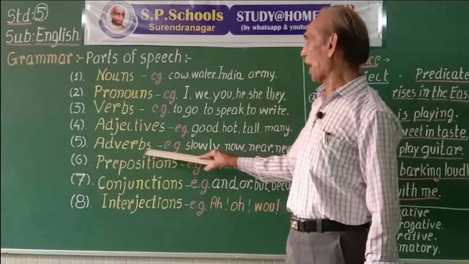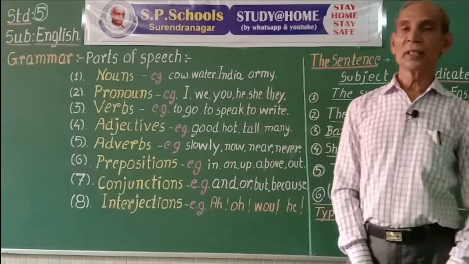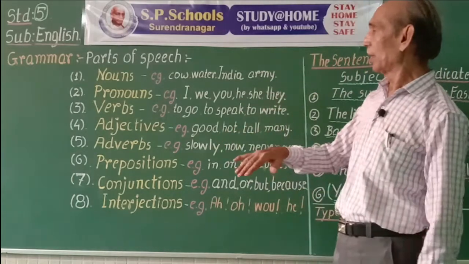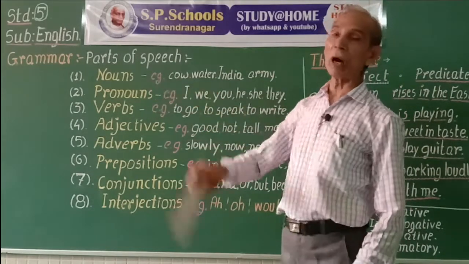So adverbs are the type of words that add to the meaning of words other than nouns.